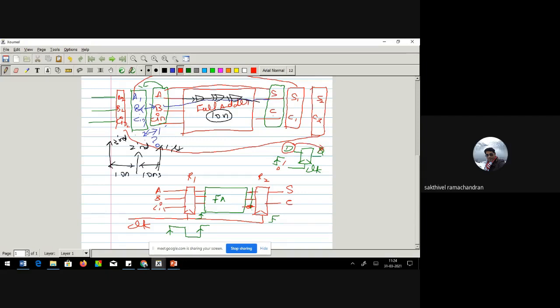And it will retain the last value, that is the value which has been taken at that moment, till the next passage of the clock.